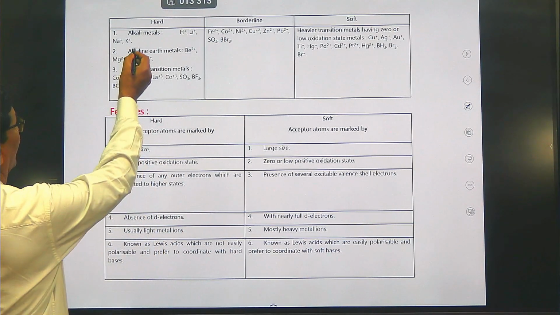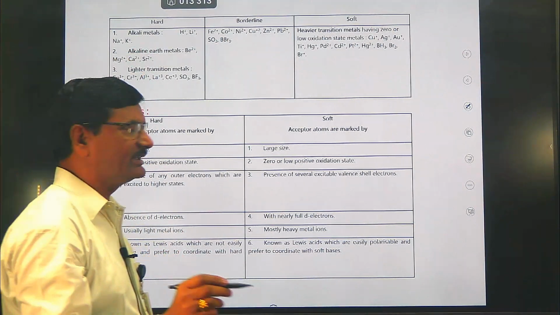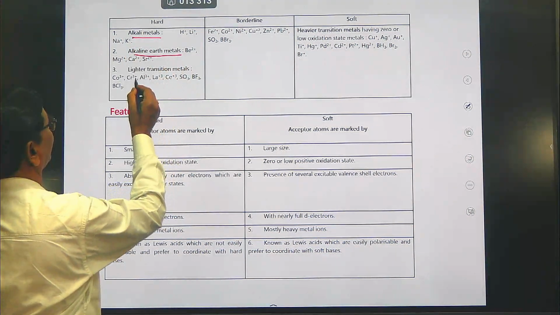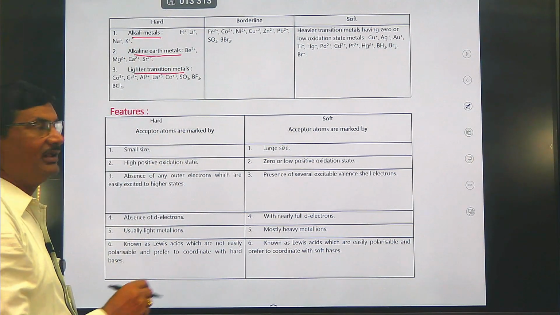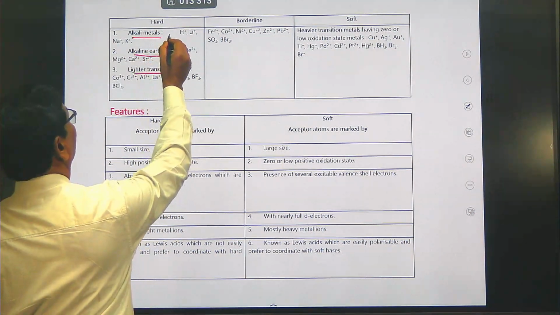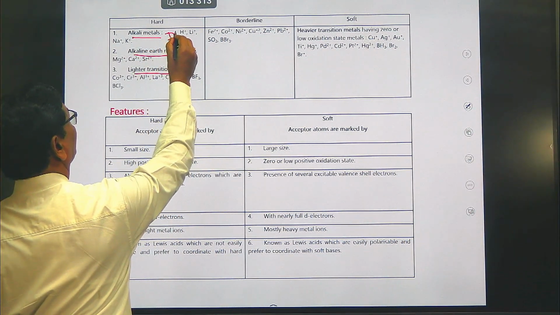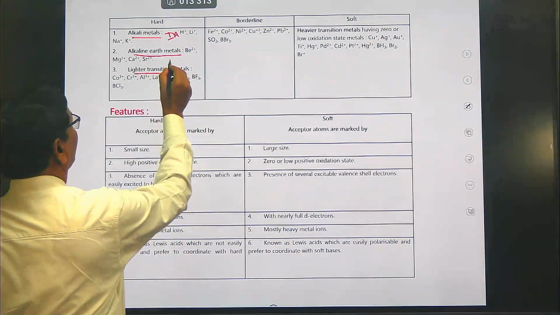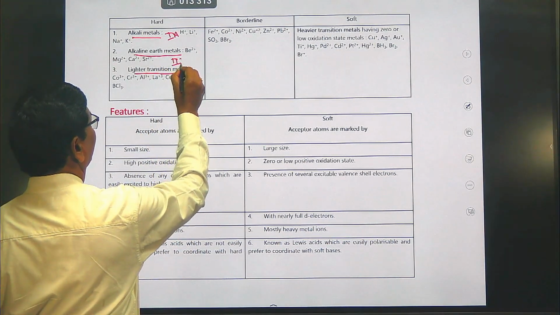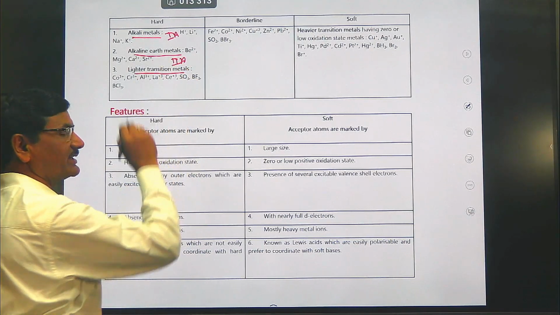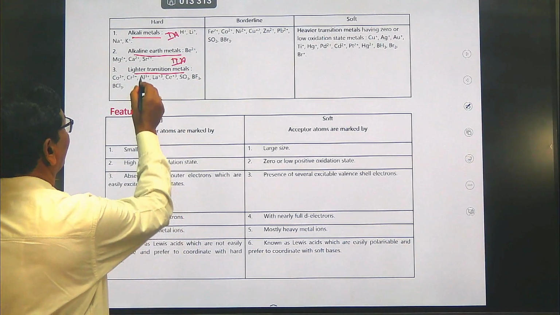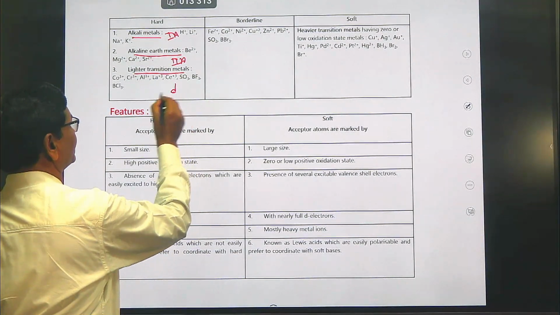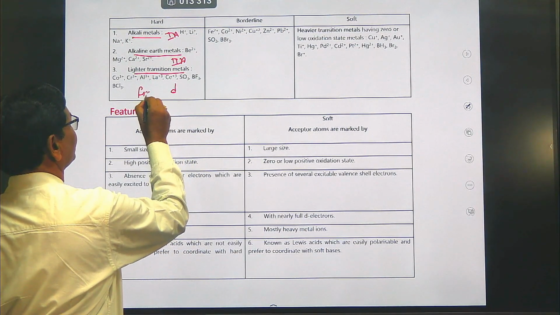What is meant by hard acid? Hard acids are alkali metals, alkaline earth metals, and lighter transition metals. Alkali metals are the first group A metals of the periodic table. Alkaline earth metals are the second group A metals of the periodic table. And lighter transition metals are the d block elements, called the first transition series.